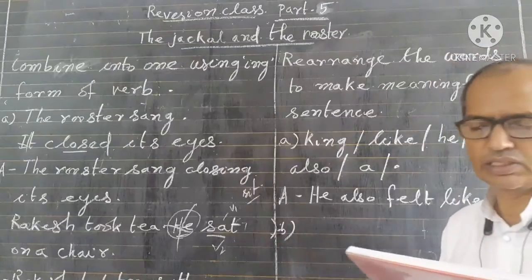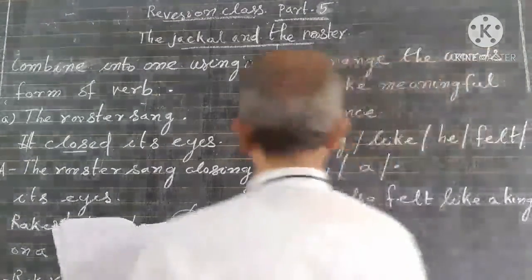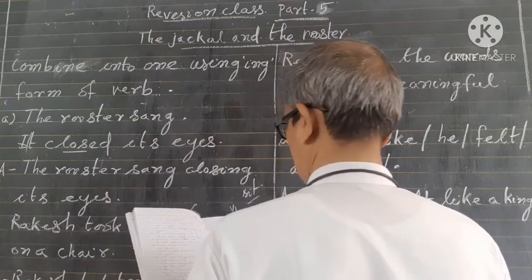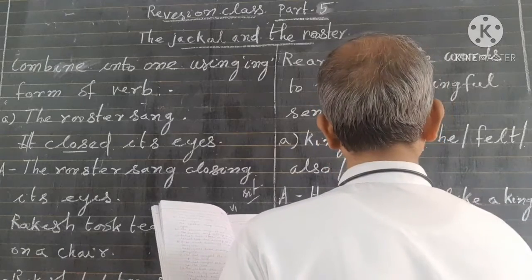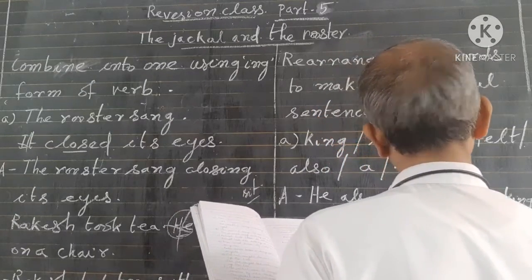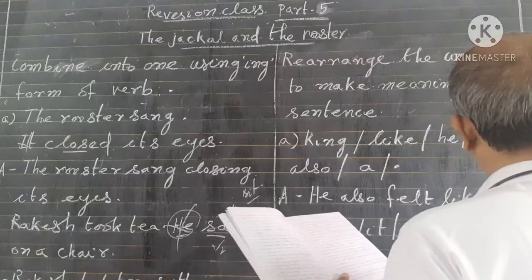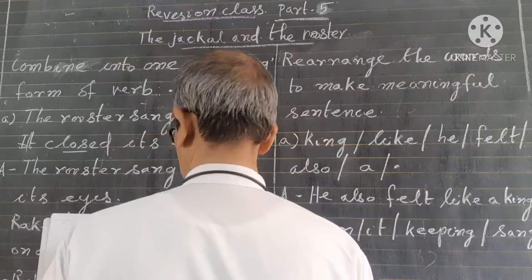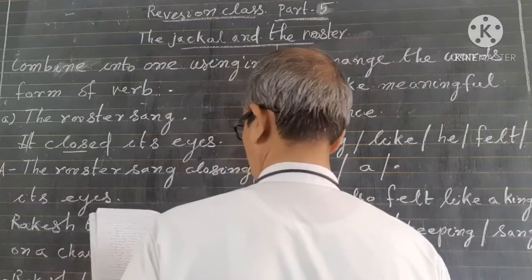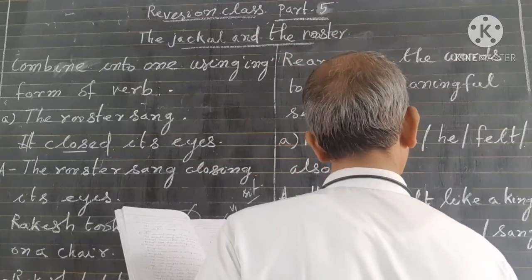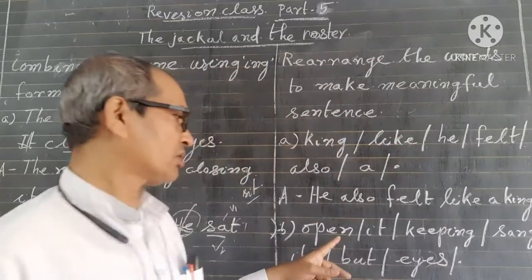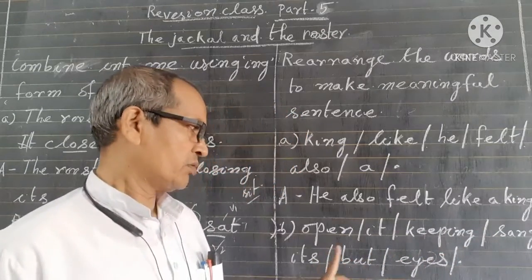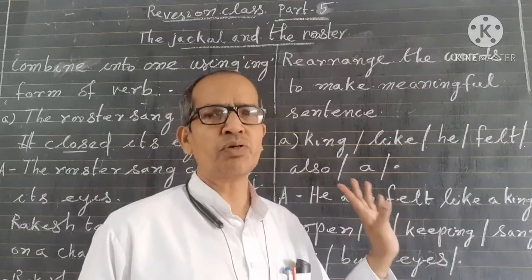Then: open, it, keeping, sang, its, but, eyes, then full stop.